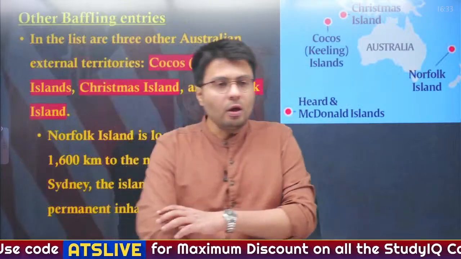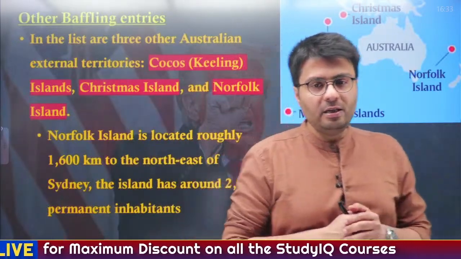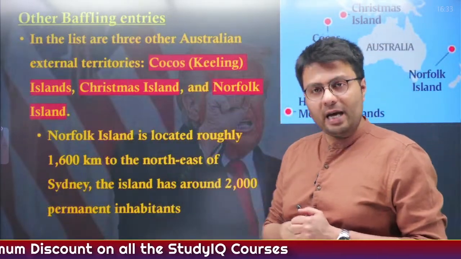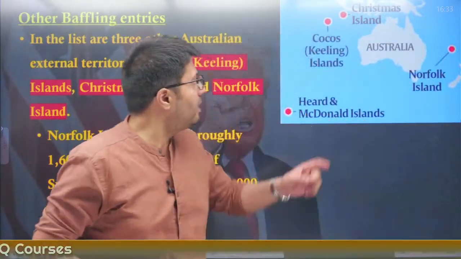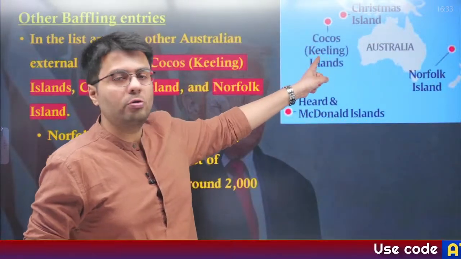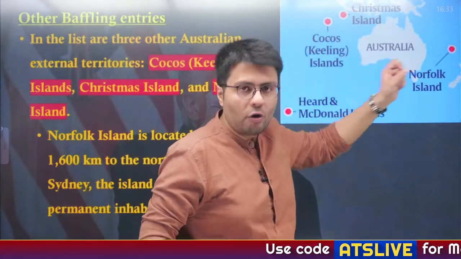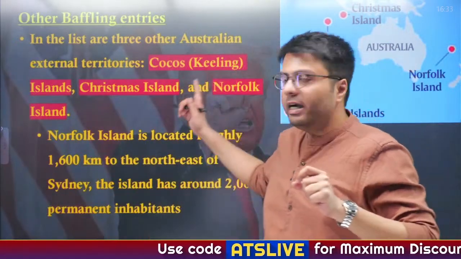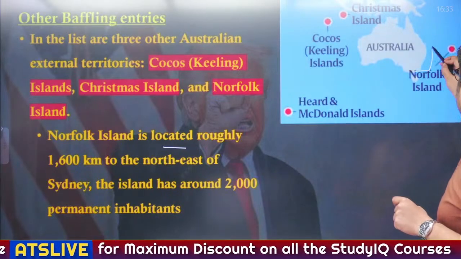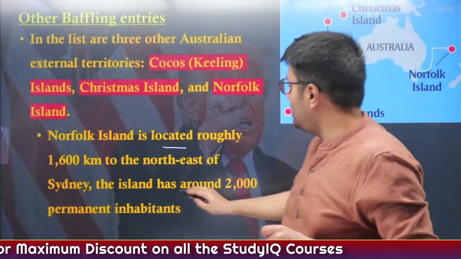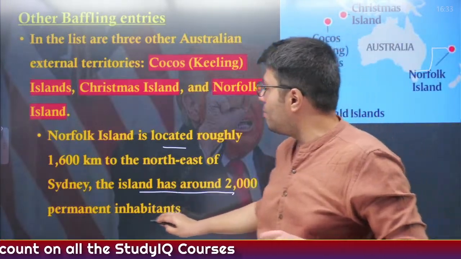Also, other baffling entries on this tariff list imposed by the US government are the other Australian external territories like Cocos Island, which is also known as Keeling Island, Christmas Island and Norfolk Island. Norfolk Island in particular is located roughly 1600 kilometers northeast of Sydney, and it is an island which has around 200 permanent inhabitants.